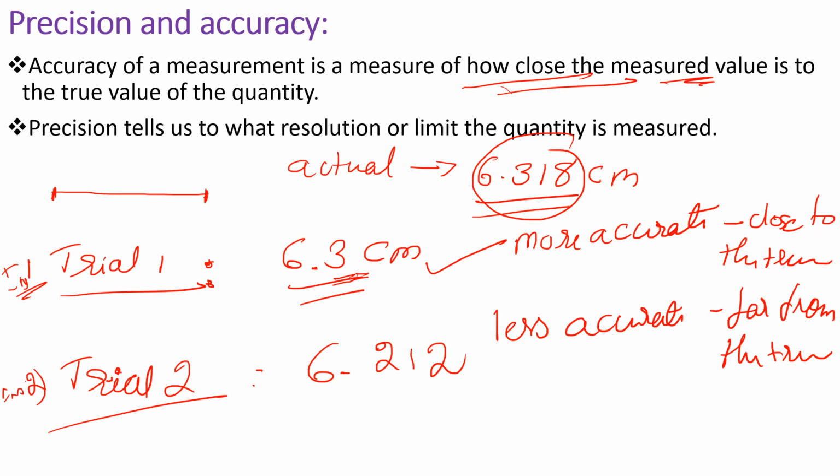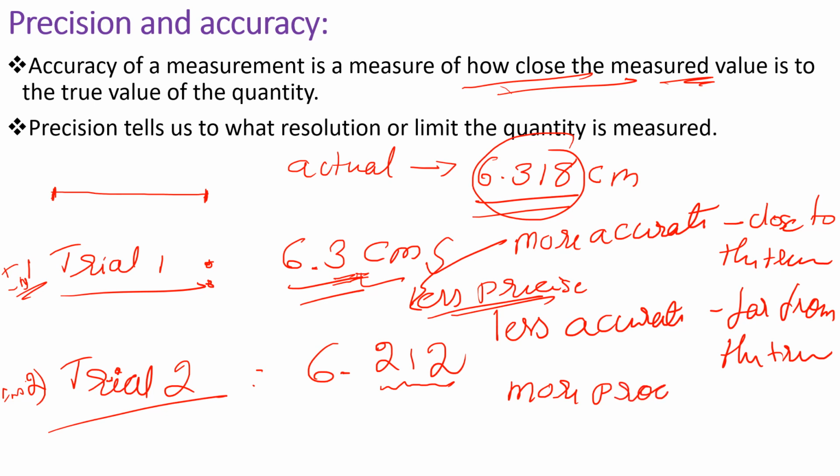That is why we call this instrument less precise. Precise means to how much resolution, extent or limit the quantity can be measured, to how many decimal points. So it becomes less precise. But which one is more precise? The second instrument can measure a value up to 3 decimal points. That is why it is more precise.